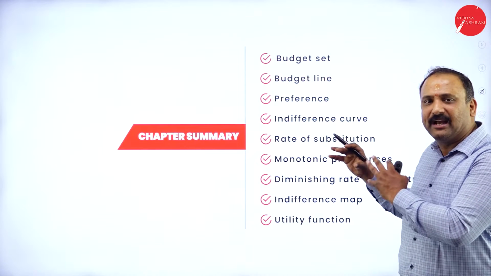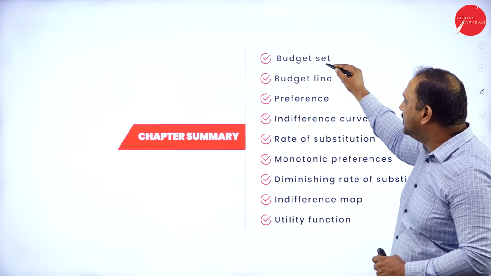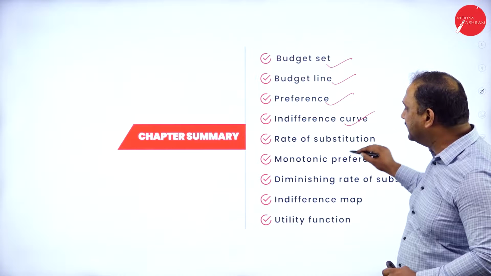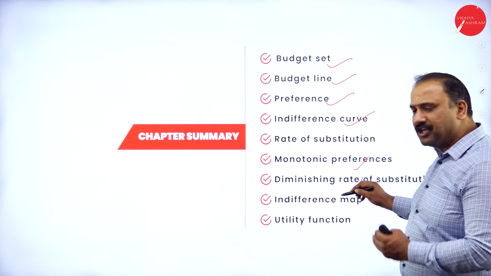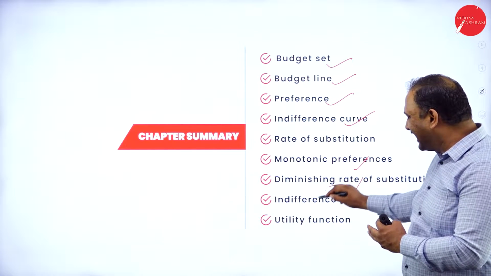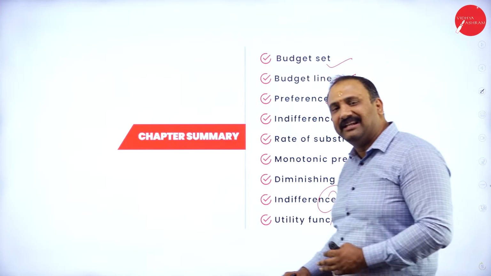Followed by, let's go in for some of the summary of the chapter. These are the key takeaways from the chapter: the budget set, the budget line, preference, indifference curve, rate of substitution, monotonic, diminishing rate of substitution, indifference map, and the utility function.